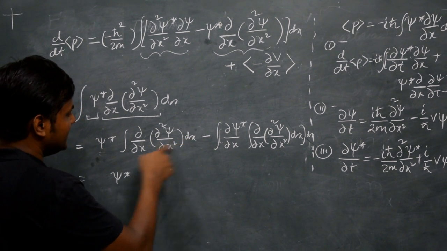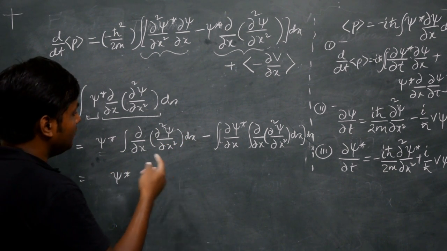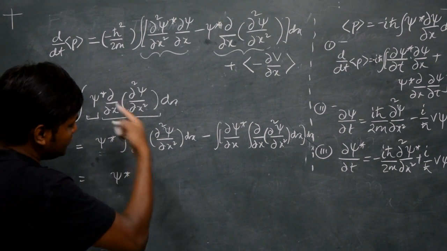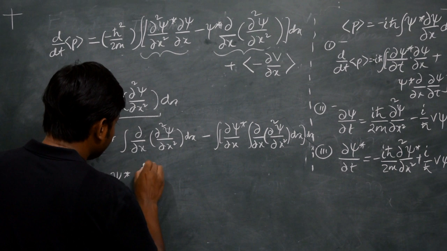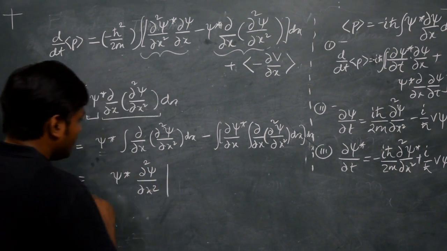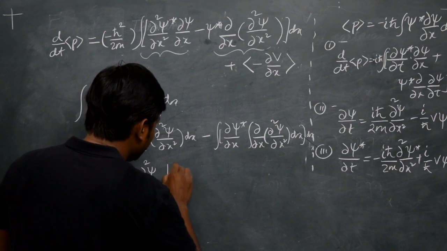So basically this dx and this dx can be removed, and you end up getting the integration of del square psi by del x square. Once you integrate it, you end up getting del square psi by del x square, which goes from minus infinity to plus infinity.